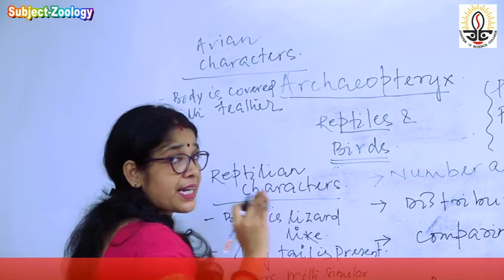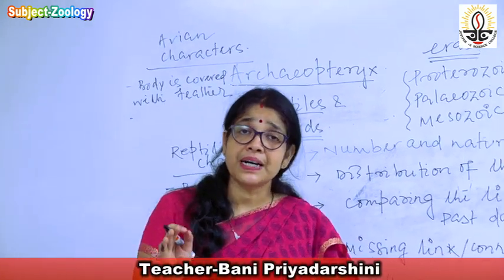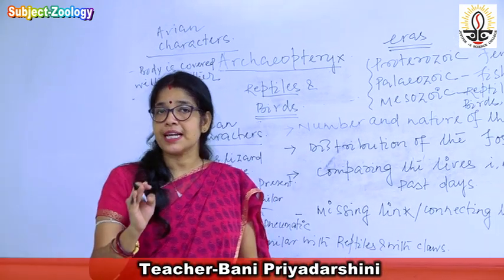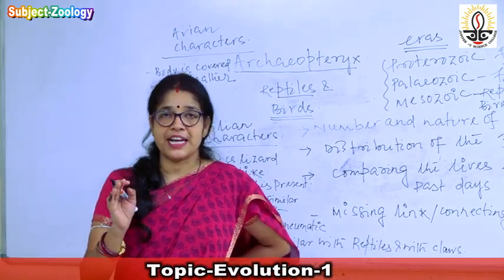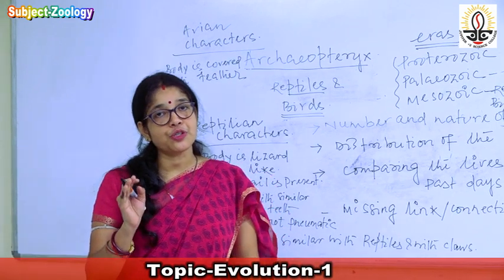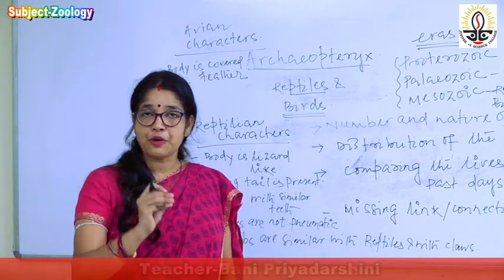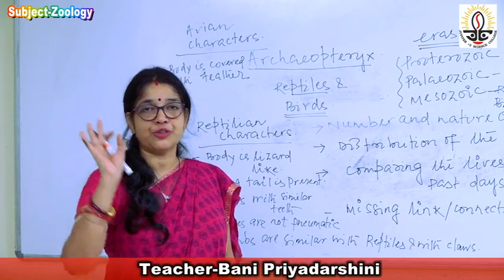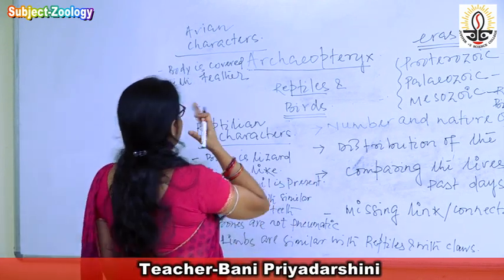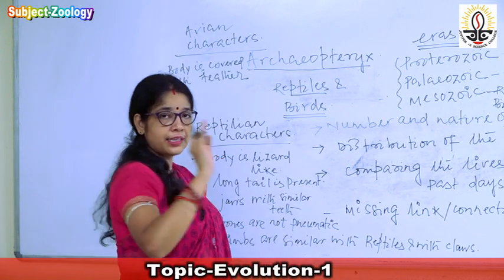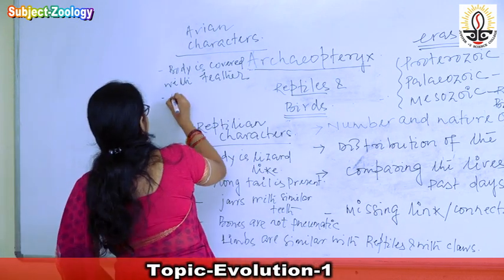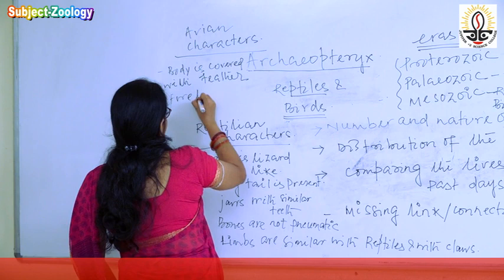The birds are tetrapods, means there is the presence of two pairs of limbs. Out of the two pairs of limbs, in case of birds, the forelimb is modified into wing. Similarly, in case of Archaeopteryx, the forelimb is also modified into wing.